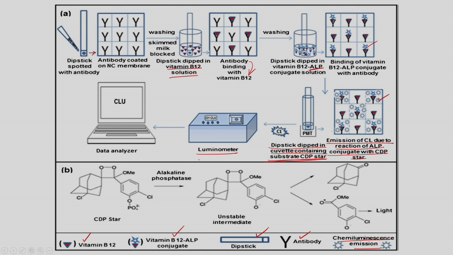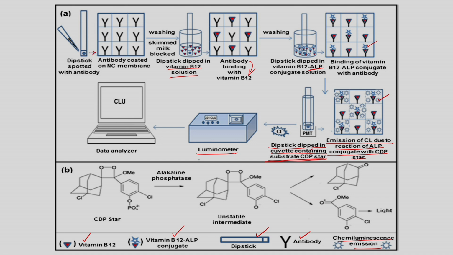So, what we are seeing here, first the dipstick with antibody is kept in the vitamin B12 solution. So, the vitamin B12 is getting attached with the antibody. Then further it is dipped into vitamin B12 ALP conjugate solution. Then the ALP conjugate sits in the vitamin B12 and antibody combination.